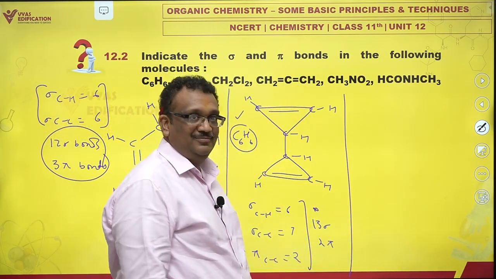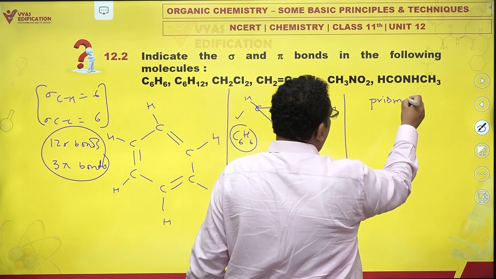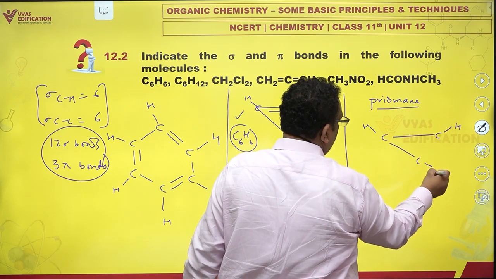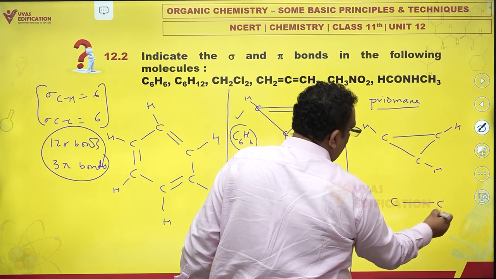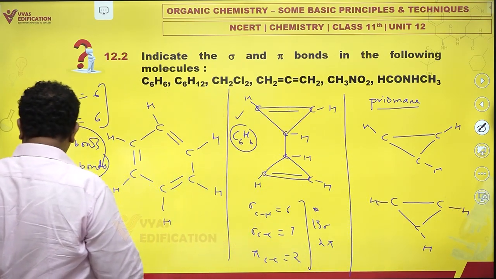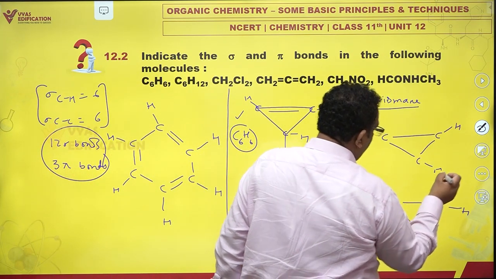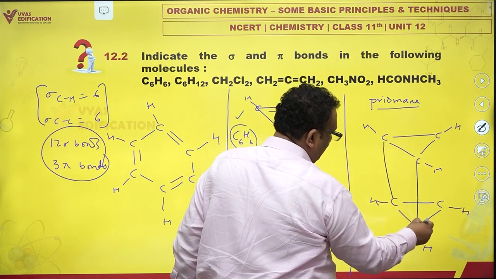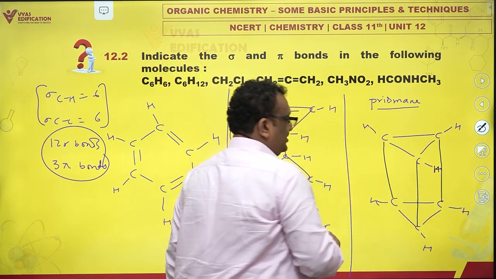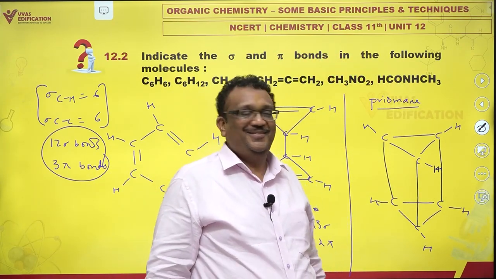Can you? Allow me to present one more, the very famous prismane. What is prismane? Prismane is a fantastic molecule. What is this? This is not a molecule? Of course it is not. But then, allow me to just finish drawing this. This is the structure of prismane. This is a hydrogen atom, of course. There are no pi bonds, my dear.